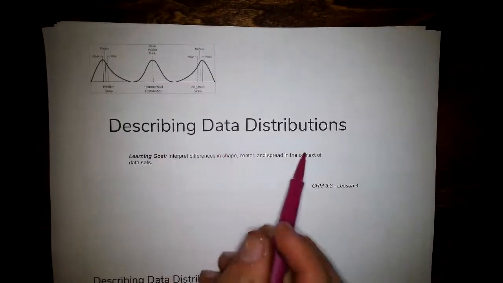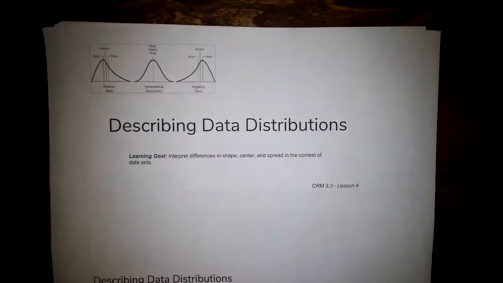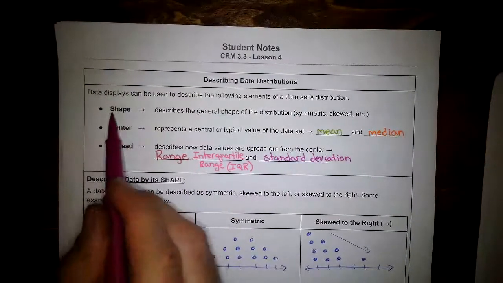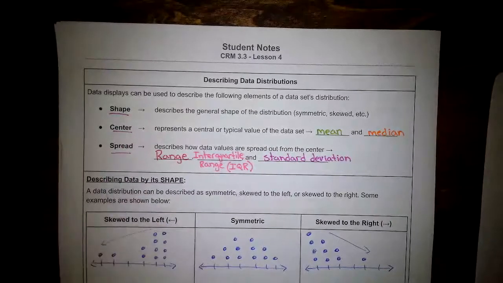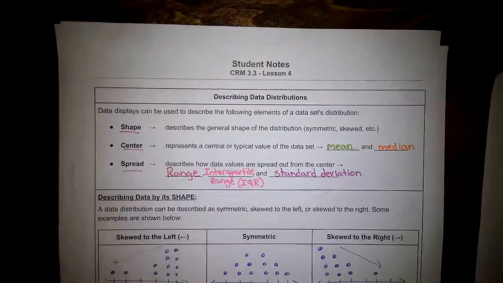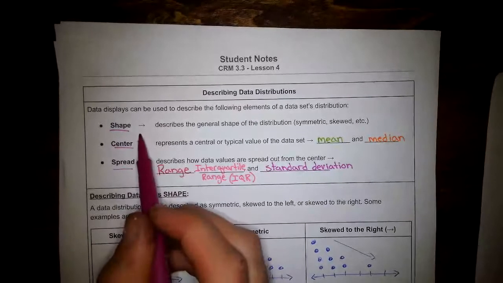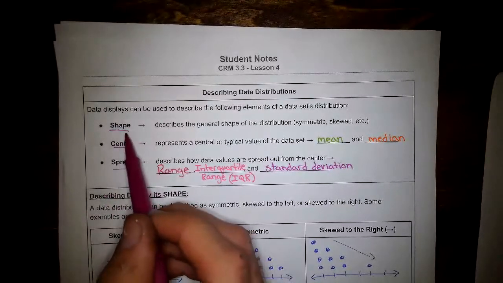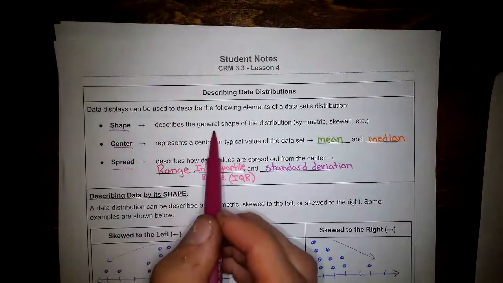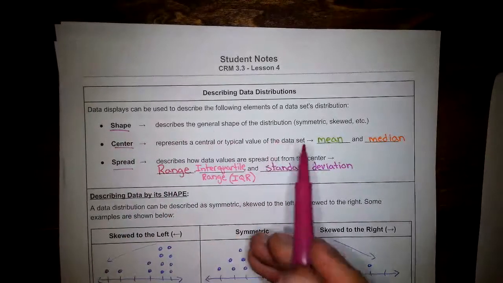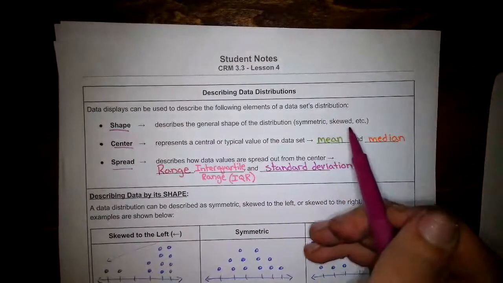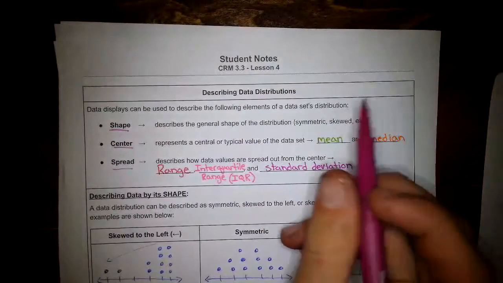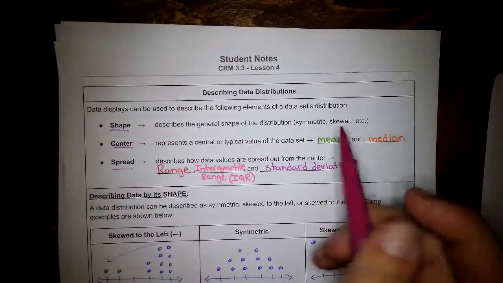We're going to describe data distributions. And the way that we're going to describe them is with shape, center, and spread. So with shape, when it asks you, hey, what is the shape of the data? That's where it describes the general shape of the distribution. Is it symmetrical? Is it not symmetrical? Is it skewed to the left or to the right? Or, generally, what does it look like?